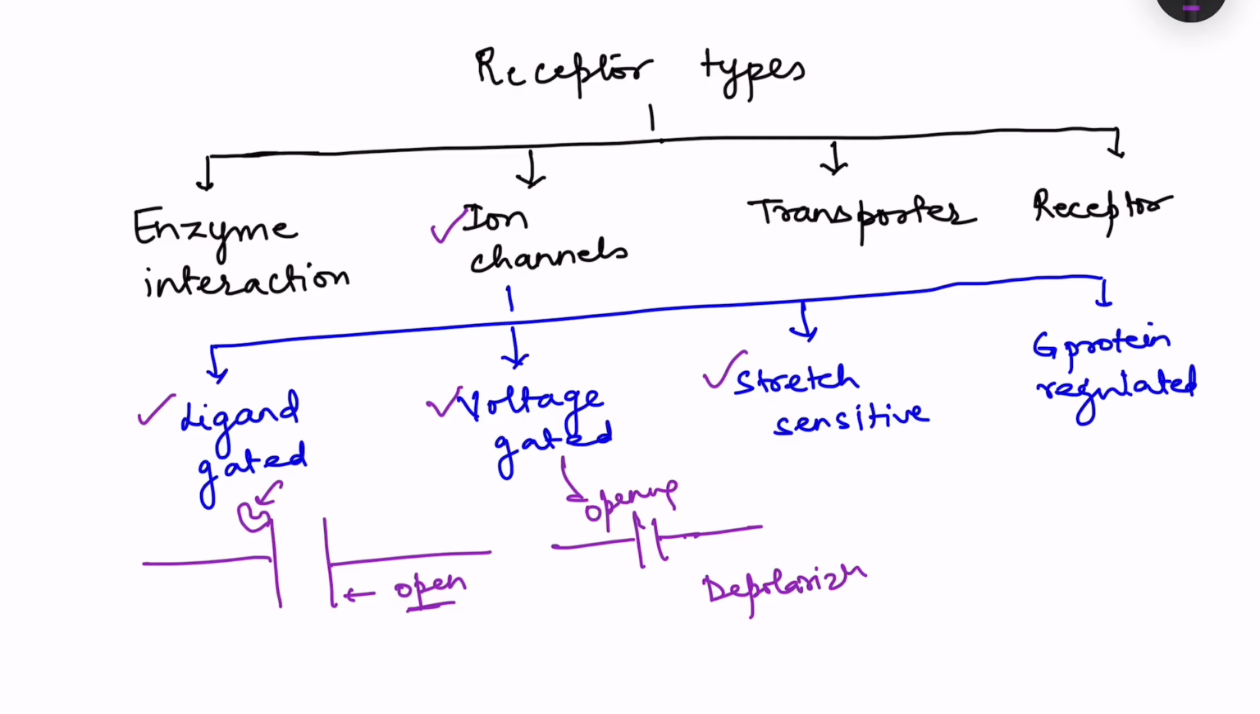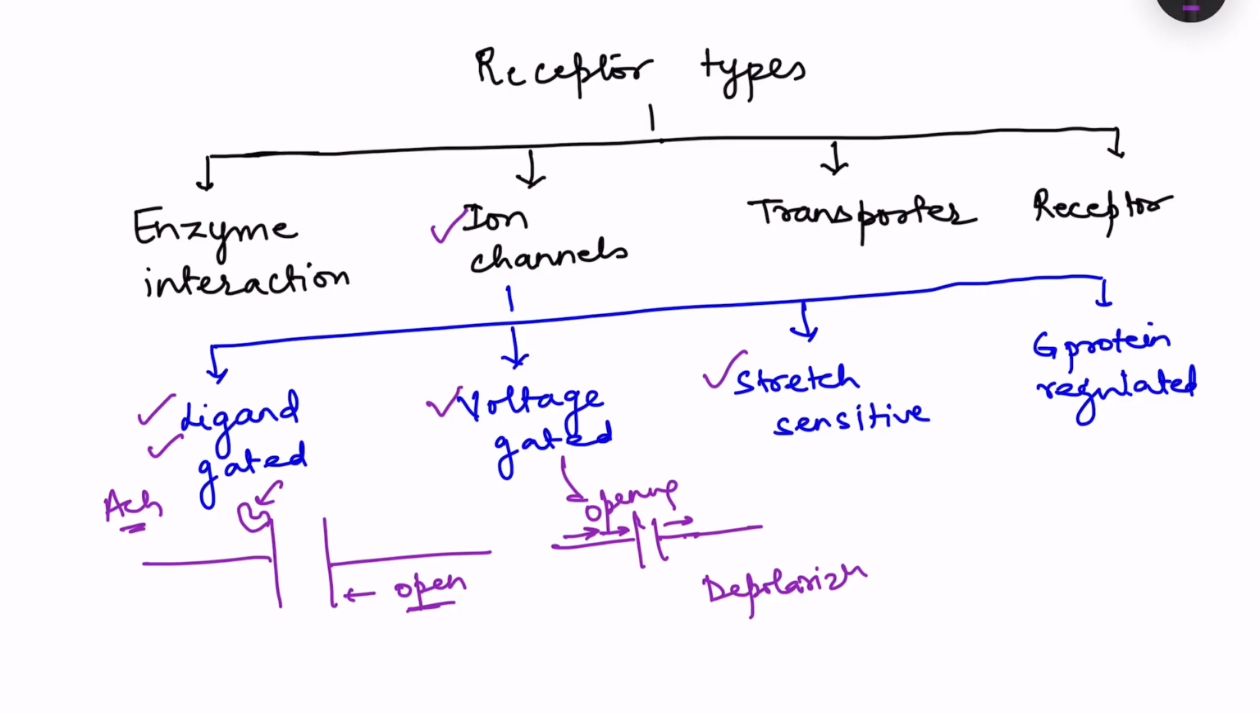Okay, then we have the stretch sensitive channels. That means if there is any stretch on the membrane, say suppose there is some stretch here, this will cause the change in the shape of the channel and the channel is going to open. So these are the three major types of channels, and various drugs can act on these channels. For example, ligand gated channel, that is present at neuromuscular junction where acetylcholine binds. So there can be certain blockers which act on this channel, neuromuscular blockers.